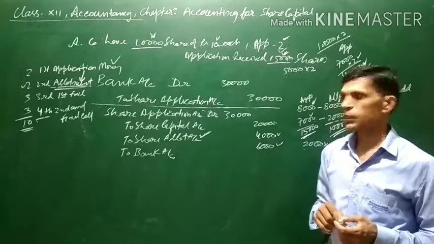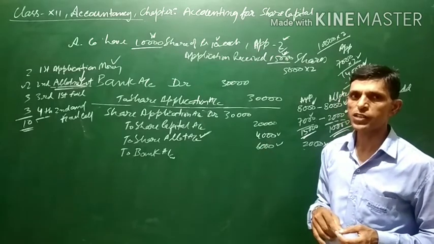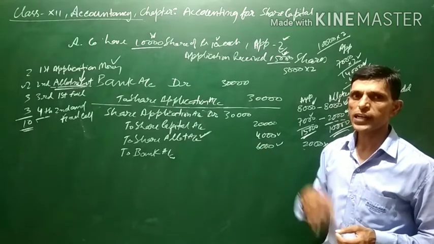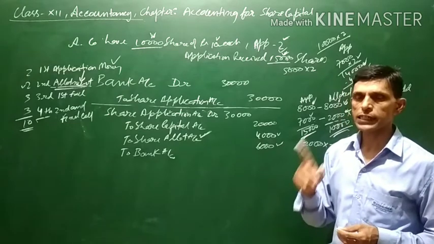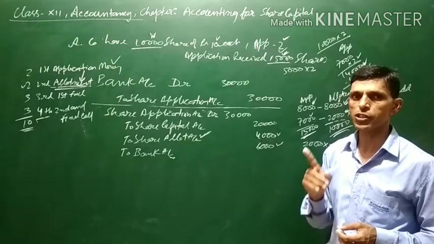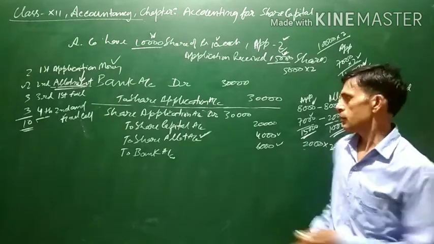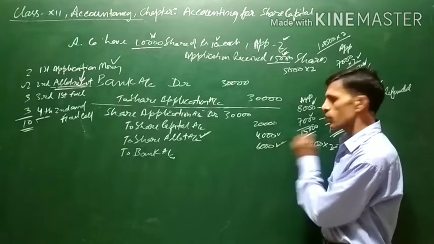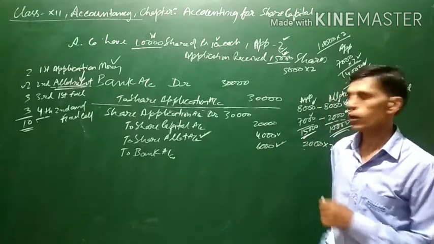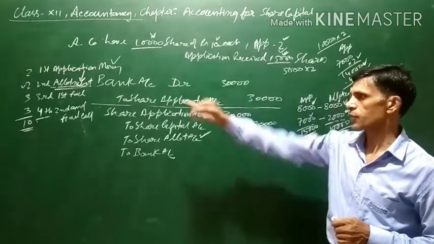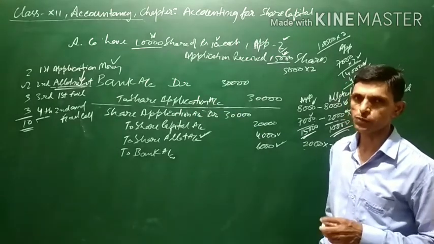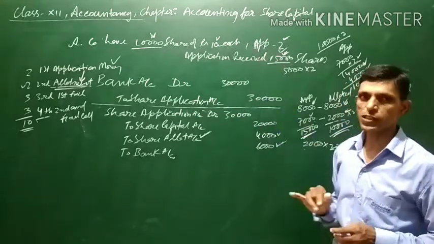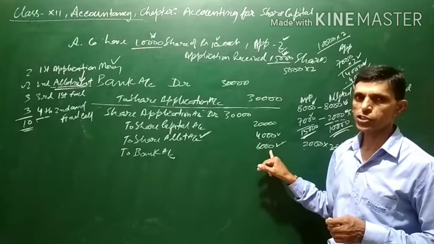But if in the question it is mentioned that excess application money will be adjusted toward allotment and calls, then this 6,000 can further be used toward calls also, because still some money is to be paid on calls also. But since nothing was mentioned here, that is why we have refunded this 6,000.